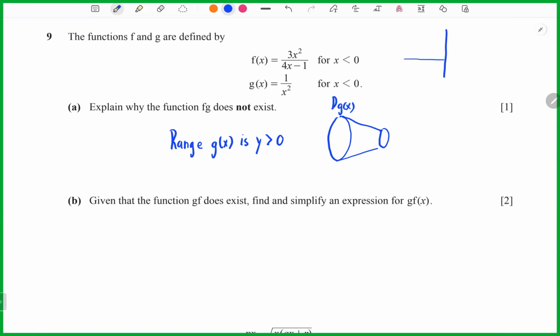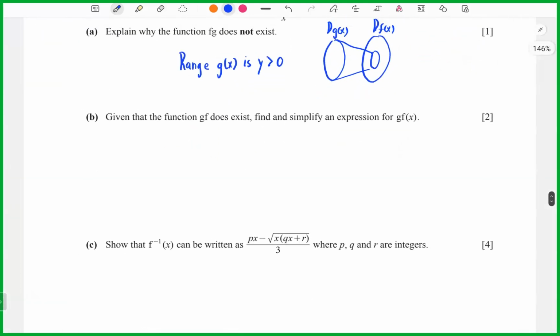Now we can try to sketch it out. This is your g(x) equals 1 over x squared. But you can see the domain is less than 0, right? But the range is still more than 0. You cannot make it a subset of the domain of f(x), because the domain of f(x) should be less than 0, but you're giving me a range that is more than 0, so they cannot be subsets of each other. So fg does not exist.